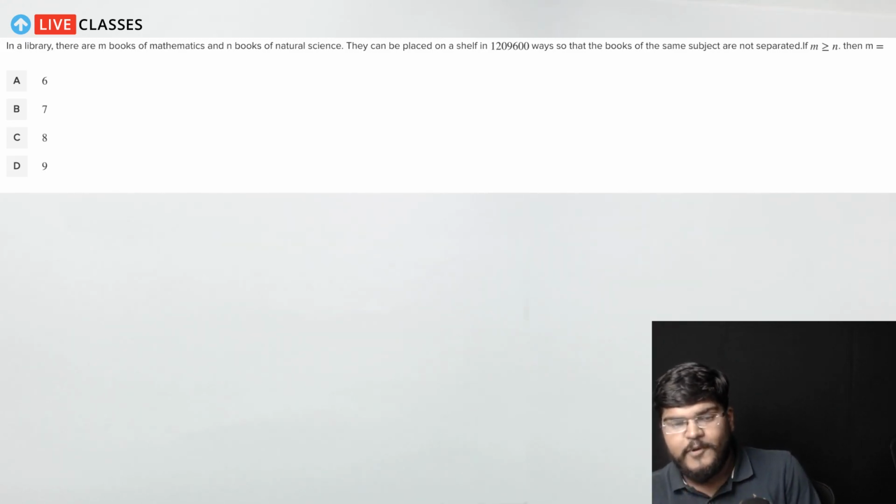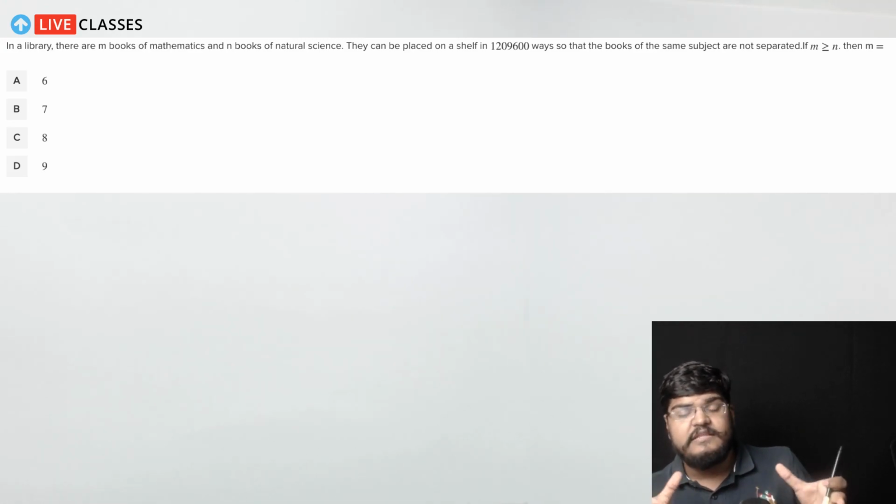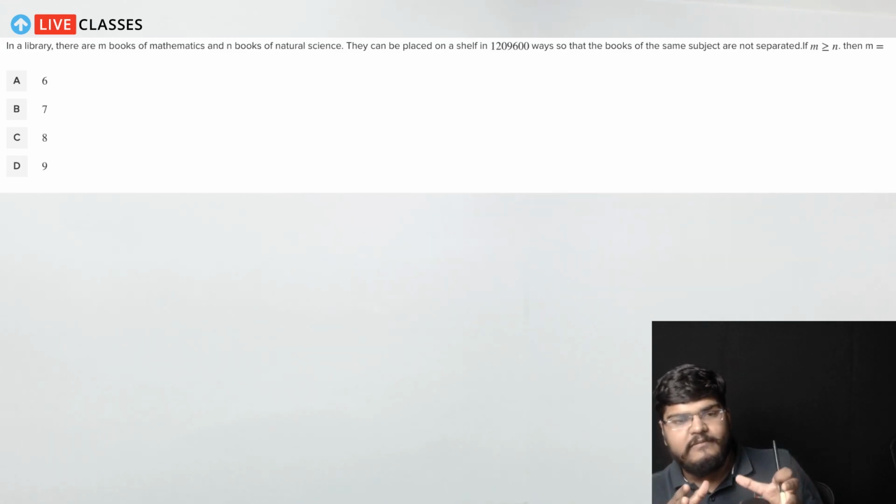So the whole point of putting this question here is to make you understand that in JEE, the questions are actually quite basic from permutations and combinations. All we need to do is make sure to understand the question and then plan our course of action accordingly. So let's see this question.